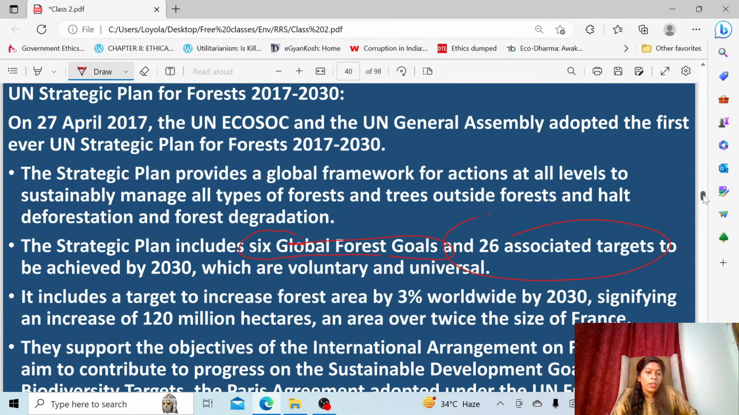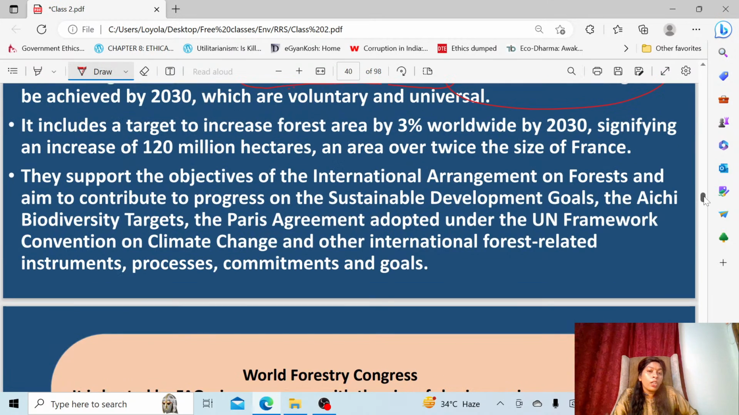2030 is the time period for them, and this is not compulsory for member countries. This is completely voluntary, and it is also universal in nature. The main target of this strategic plan is to increase forest area by 3% worldwide by 2030. If it has increased by 3%, then there will be a 120 million hectare increase in forest cover.